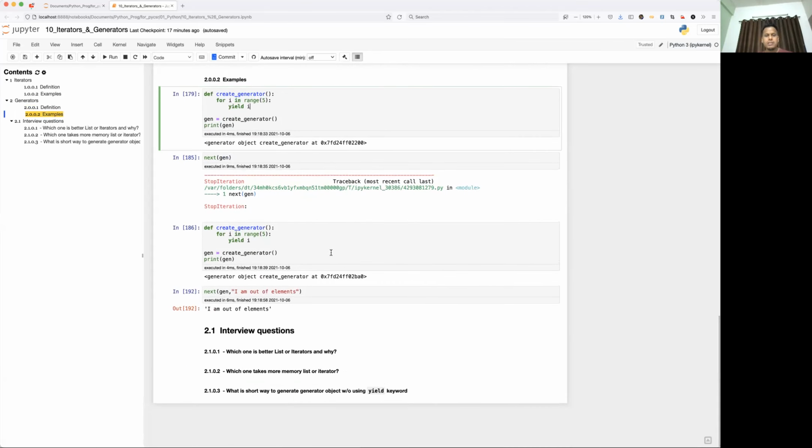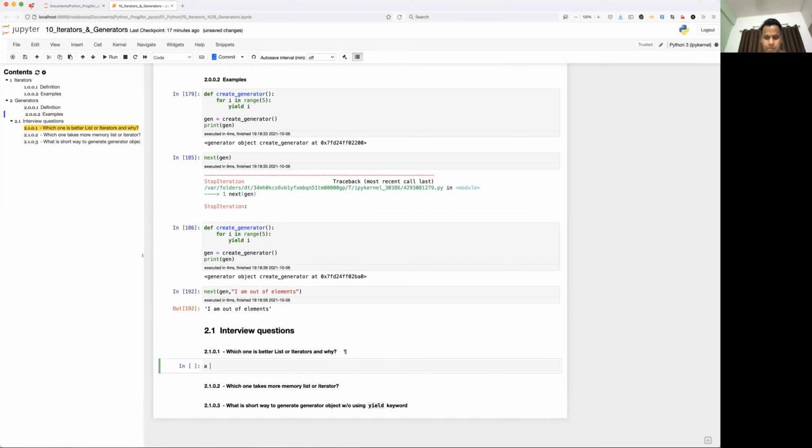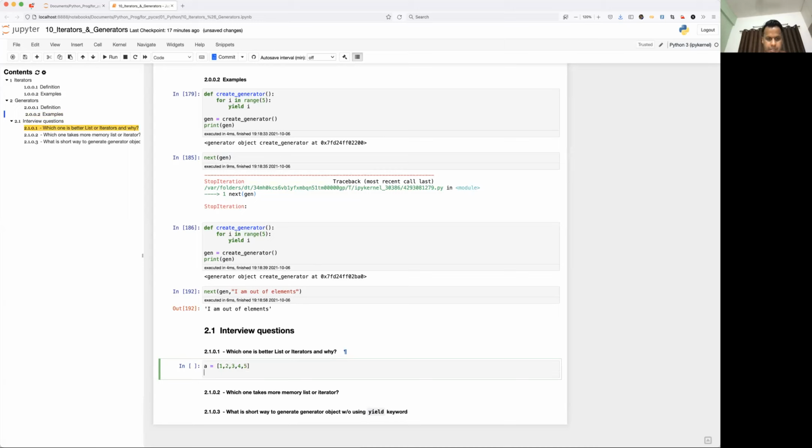Okay, so let's see what interview questions can be asked on iterator and generator. Which one is better, list or iterator, and why? The answer is definitely iterator. Why? I'm just going to prove it. I'm going to create a list, let's say 1, 2, 3, 4, 5, and create itr equal to iter of a. So this is the normal list, and I'm going to convert that list into an iterator object.